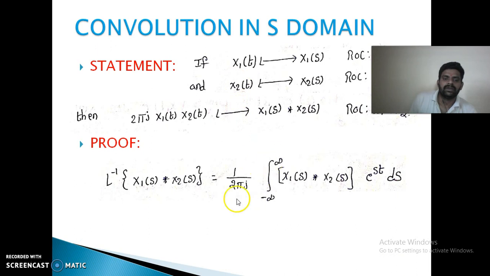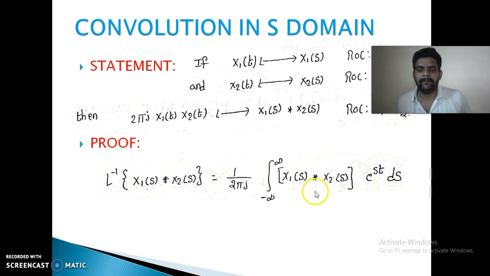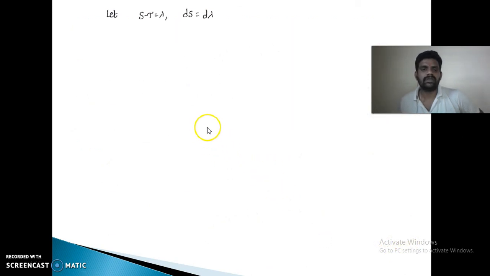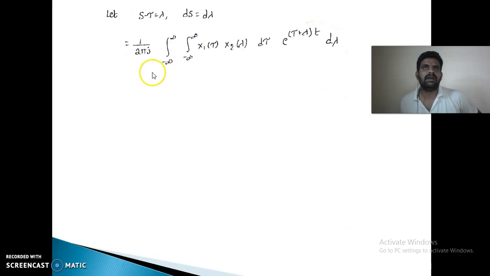Proof. Consider the inverse Laplace transform of X1 of s convolved with X2 of s, which is 1 by 2 pi j, the integral from sigma minus j infinity to sigma plus j infinity. For simplicity I am writing this one: X1 of s into X2 of s e power st ds. So substitute the convolution sum formula of X1 of s and X2 of s. It is equal to X1 of tau into X2 of s minus tau, d tau, into e power st ds. Let s minus tau be equal to lambda, then ds is equal to d lambda.